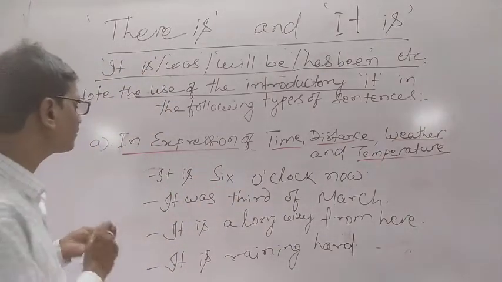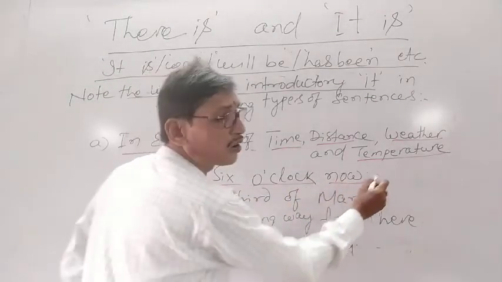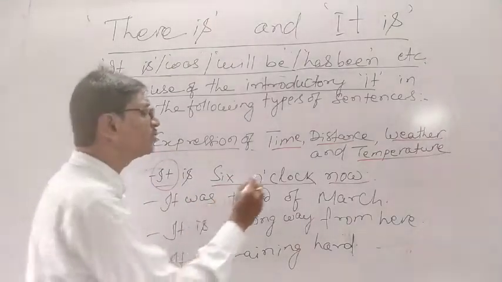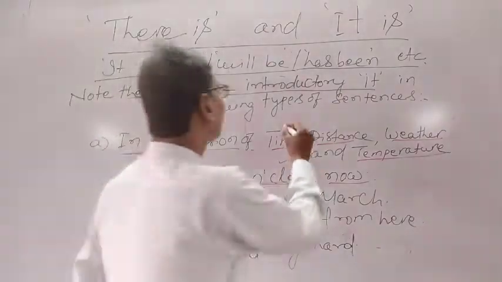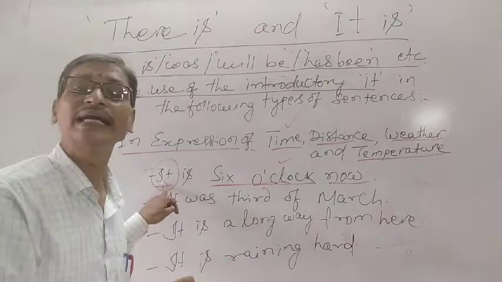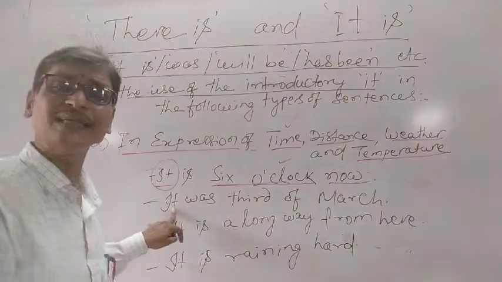You see, it is 6 o'clock now. So here we have used it because we are talking about 6 o'clock, which is the time. When we talk about the time, we have used introductory it. Similarly, see the next example.